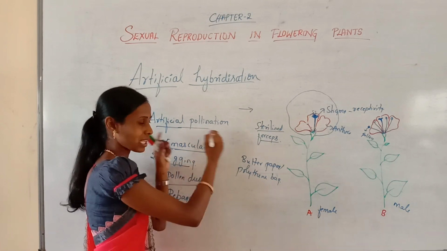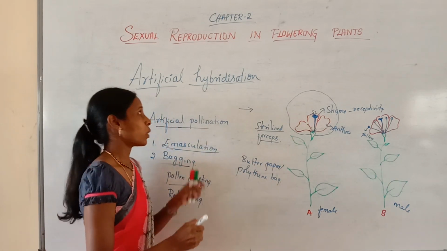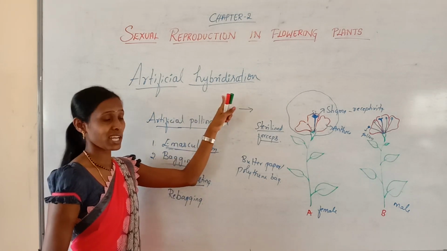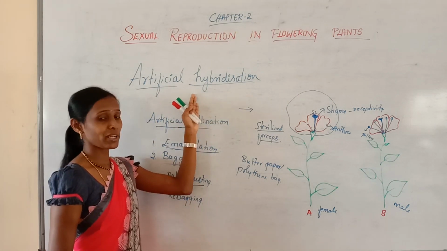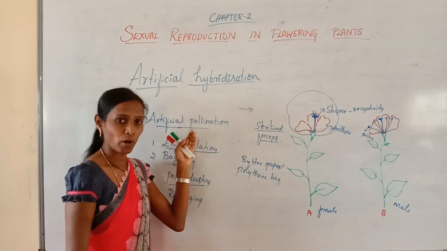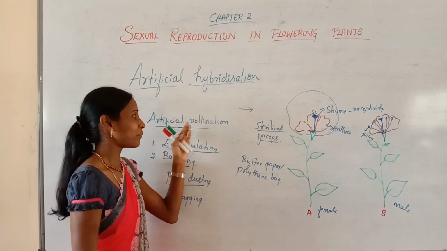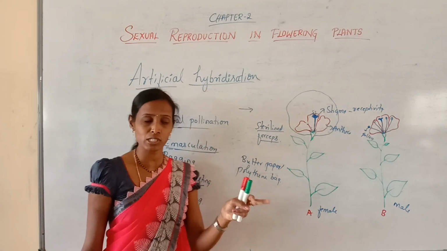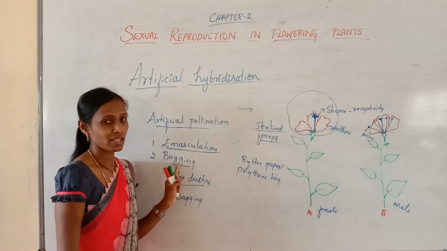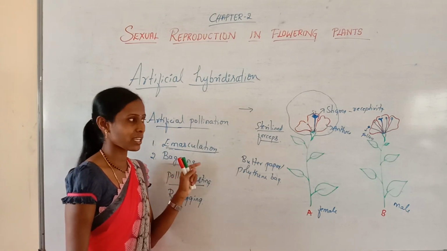So I will repeat all the events one more time. You know what is hybridization and what is artificial hybridization, and artificial hybridization mainly involves artificial pollination as it is man-made. This can be achieved mainly by two processes: one is emasculation, the other is bagging. What is emasculation?